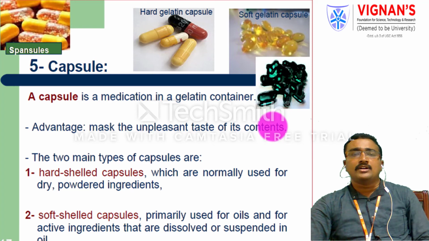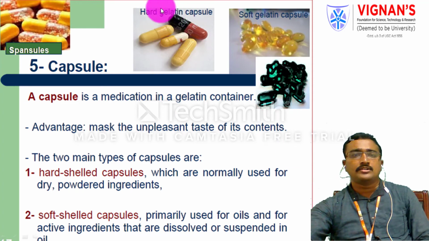Capsules are preferably used to mask the unpleasant taste of the API molecule. Mainly two types of capsules are used. If you see the diagram, one is a hard gelatin capsule in the first diagram, and the second one is a soft gelatin capsule. The hard gelatin capsules are mainly used for dry powders or powdered ingredients.